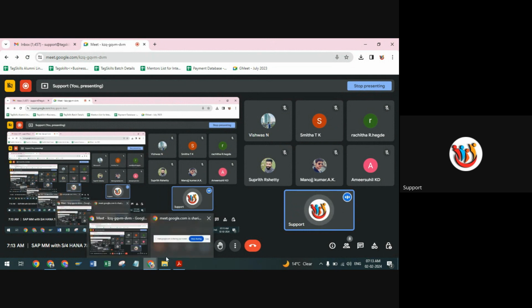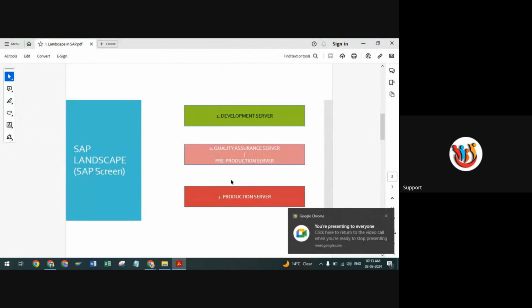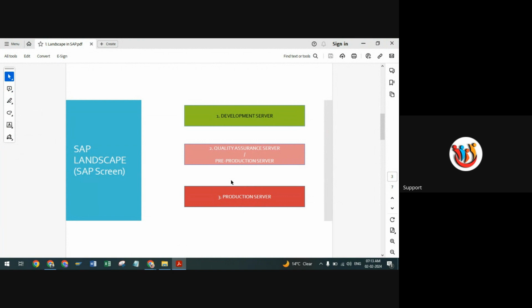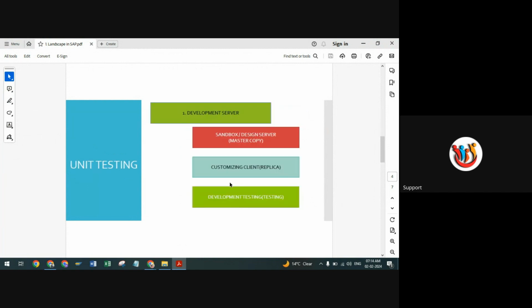And then finally it is your production server, which is one kind of go live, where we can give access to your end users, so they can use whatever changes we have made in the standard SAP. They can run transactions and daily activities like procurement and invoice posting, whatever daily activities are required to run any business, in that production server. One by one we can try to understand more about that here.